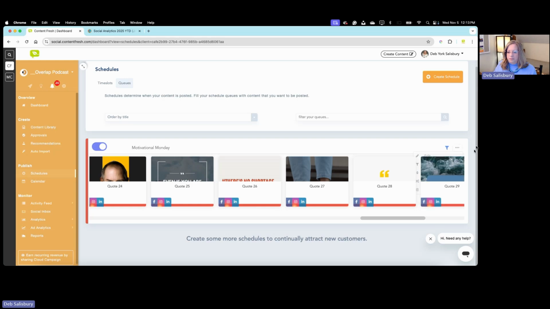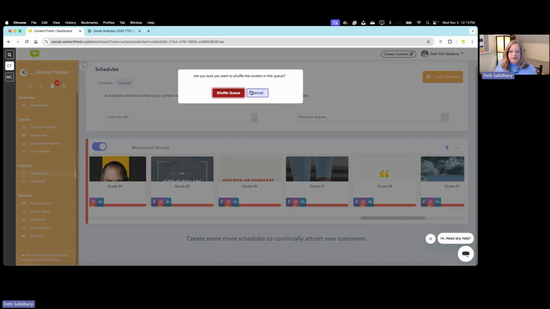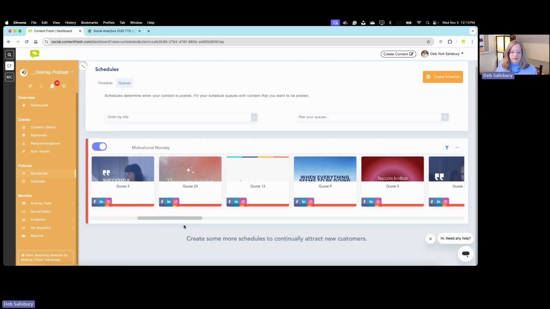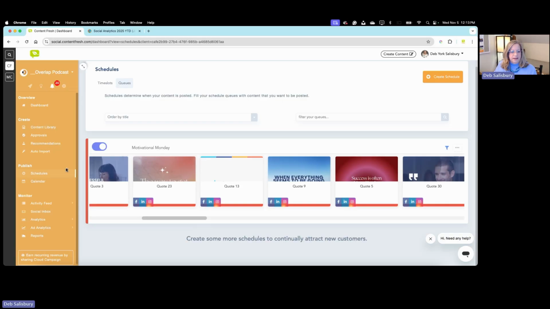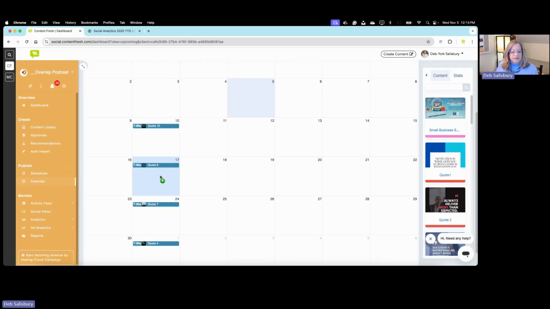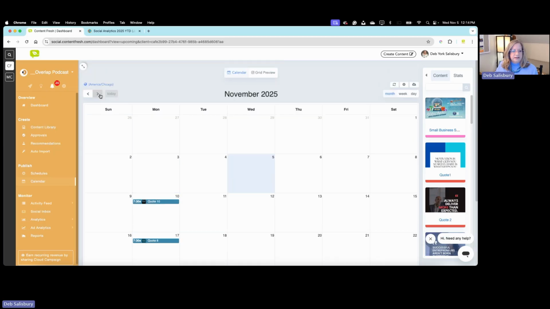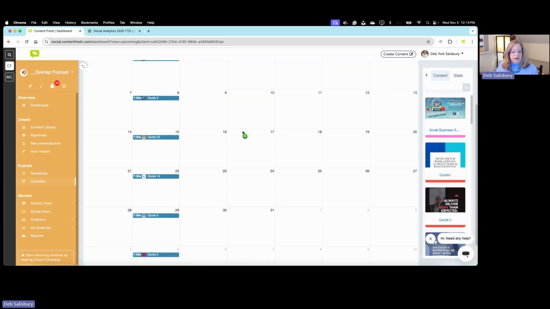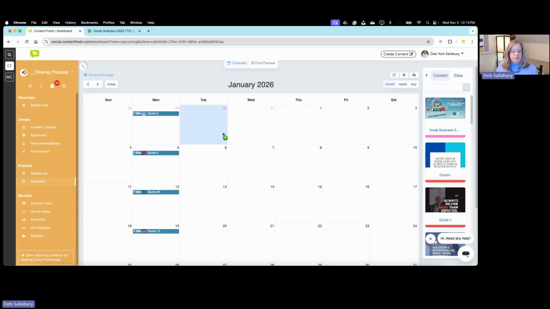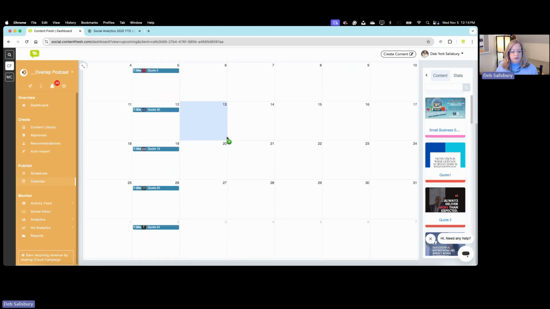You may not be aware, but here are some other features. You can reorder the queue. You can shuffle it. Let's just shuffle it. So that just puts them in various order. Still our 32 items. Now let's go to the calendar and see what that looks like. We have scheduled all of this content. So let's look. See how easy that was? Now the only thing we did in advance was we did the work to create those 32 posts.